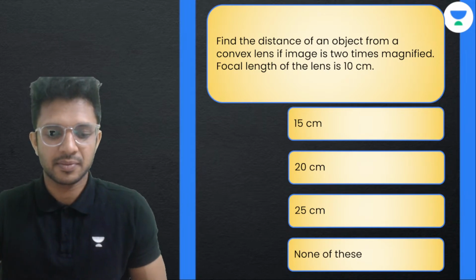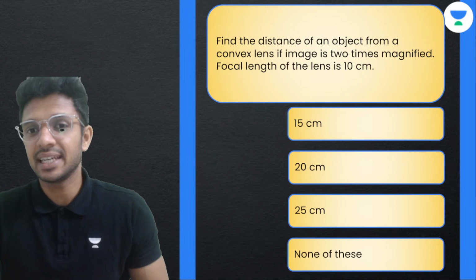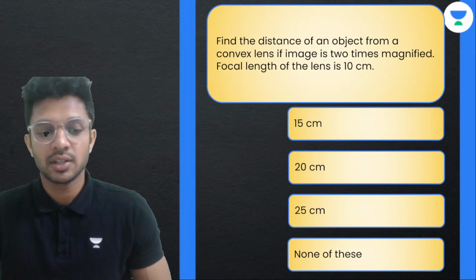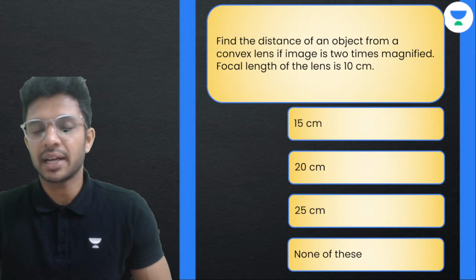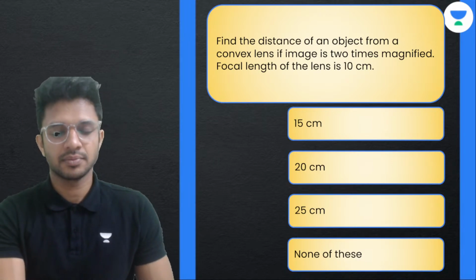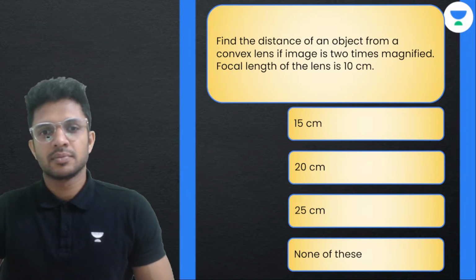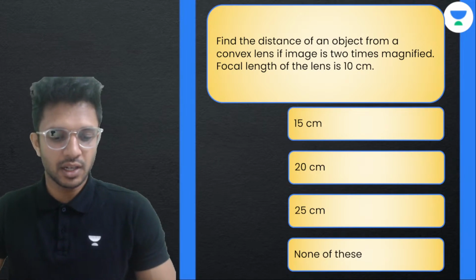What is it? Find the distance of an object from a convex lens if the image is 2 times magnified? All information is given.